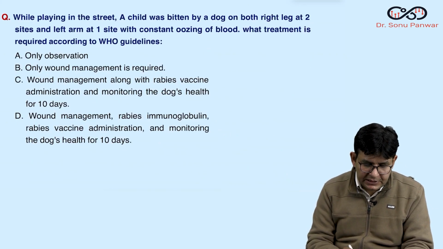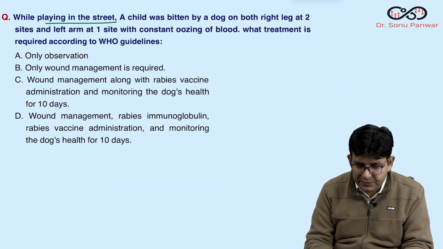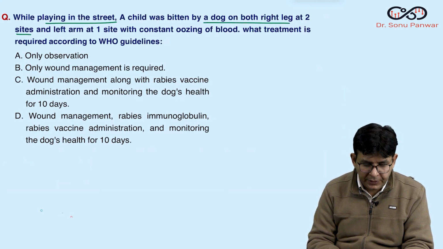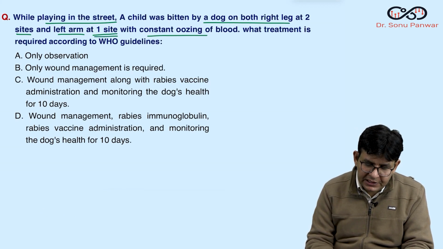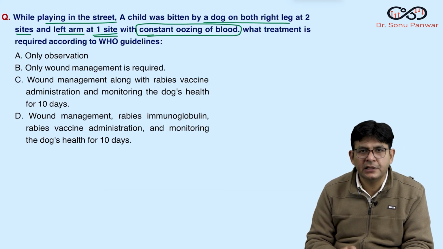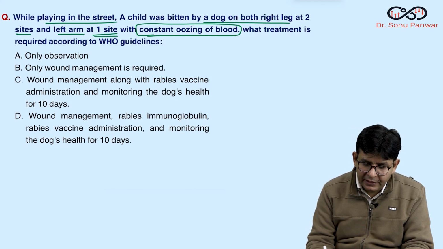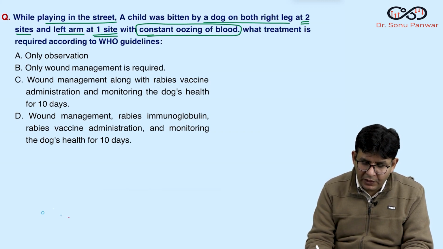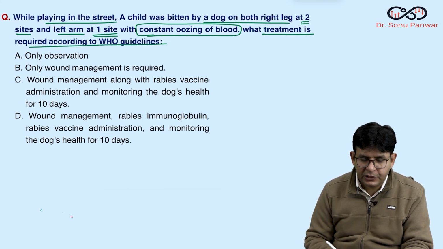Now, coming to this: while playing in the street, a child was bitten by a dog on the right leg at 2 sites, and the left arm at 1 site, with constant oozing of blood. So there is a constant oozing of blood, and the sites are 3 in number. What treatment is required according to WHO guidelines?